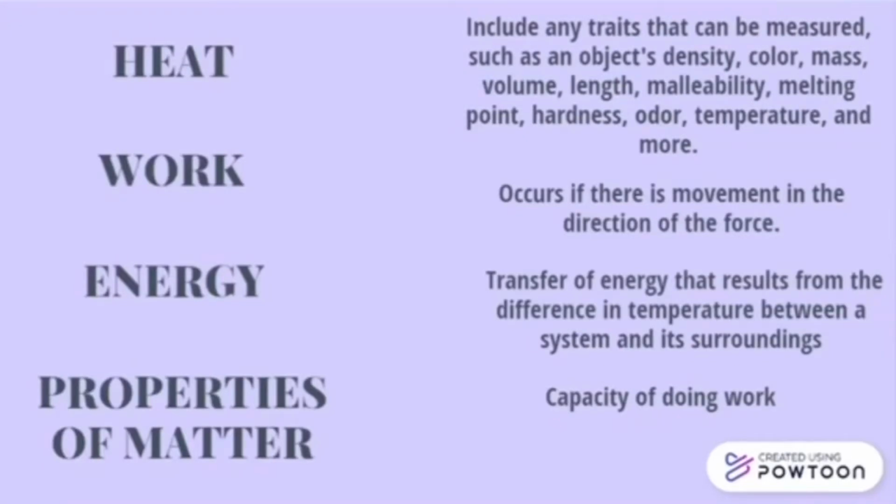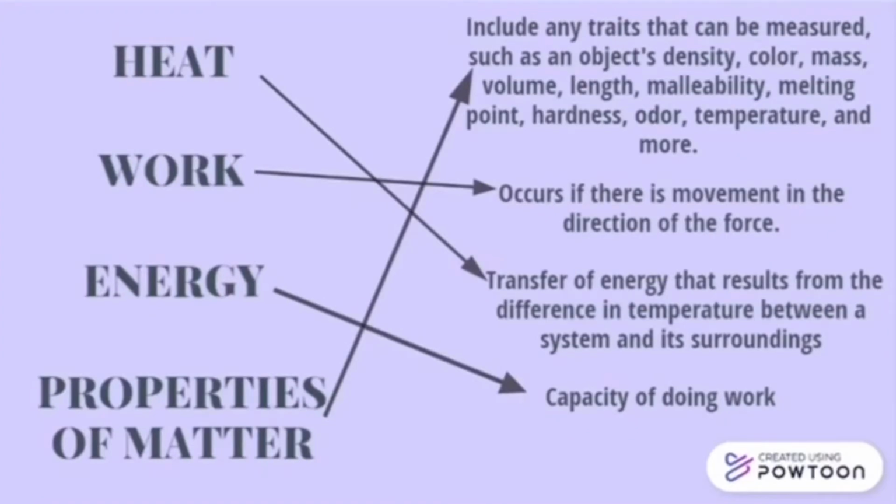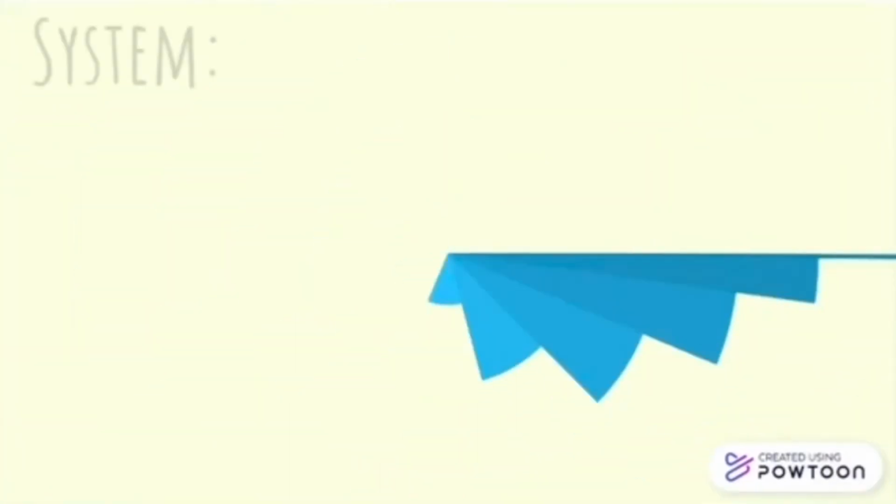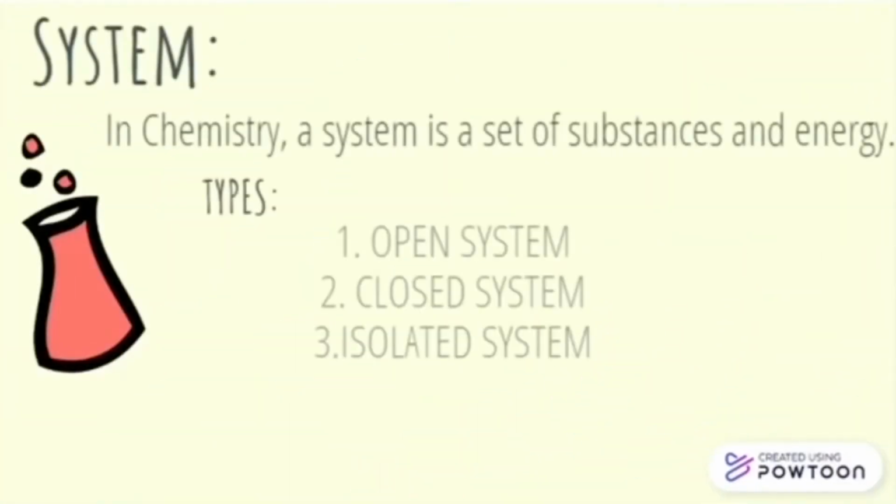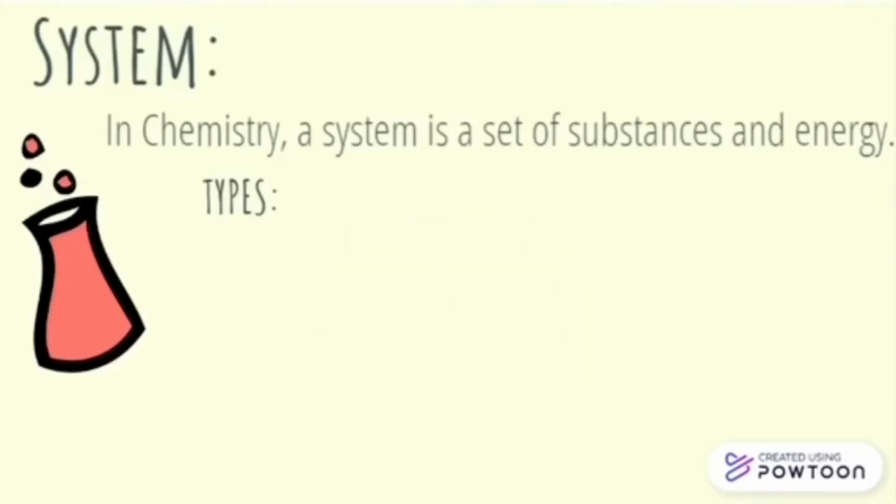Alright, are you ready? Here are the answers that I previously told you. In thermodynamics, we need to know what a system is. Well, a system in chemistry is a set of substances and energy, and the universe is everything else that is not part of the system. And the types are open, closed, and isolated system. And I'll explain to you right now how they function.